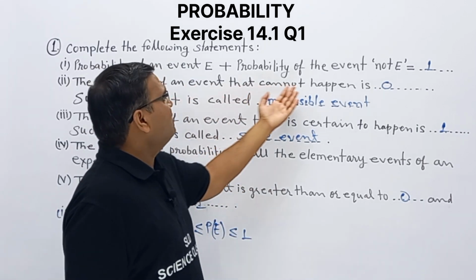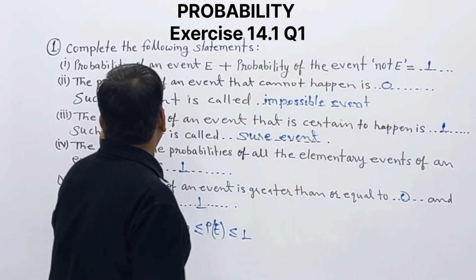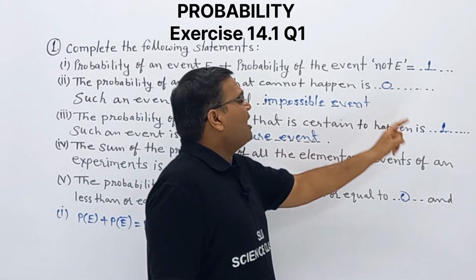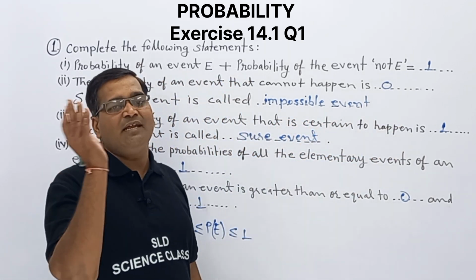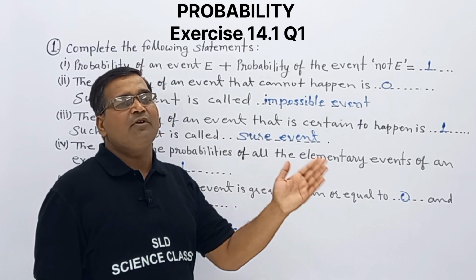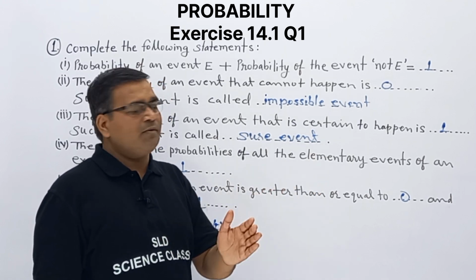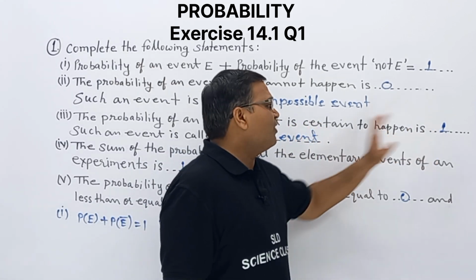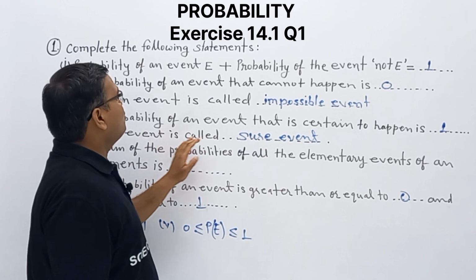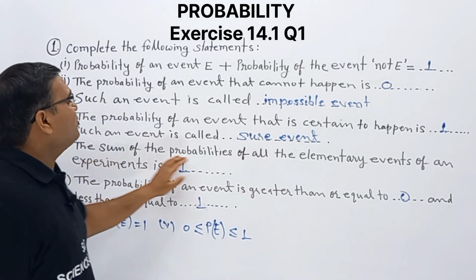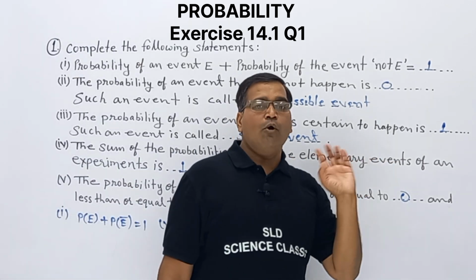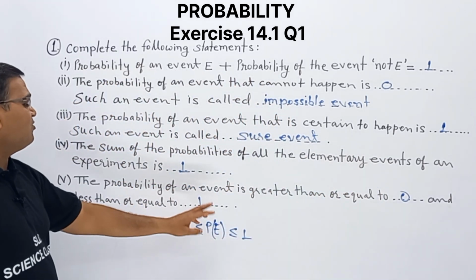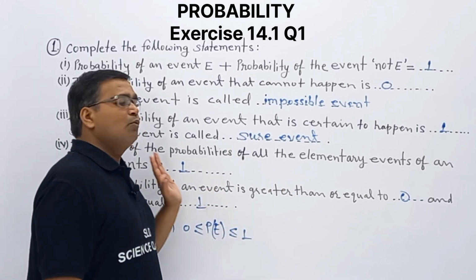And such an event is called impossible event. Probability of an event that is certain to happen: probability of getting less than 7, yes, we can obtain 1 to 6. So the probability of an event that is certain to happen is 1, and such an event is called sure event. Next one, the sum of the probabilities of all the elementary events will be 1. And the last one, probability of event is greater than or equal to 0 and less than or equal to 1.